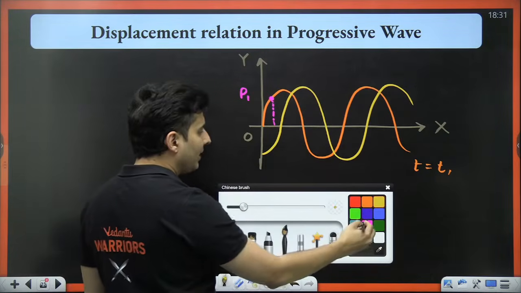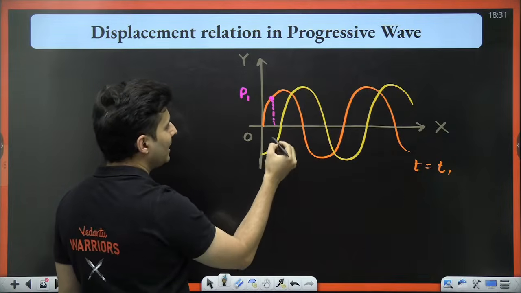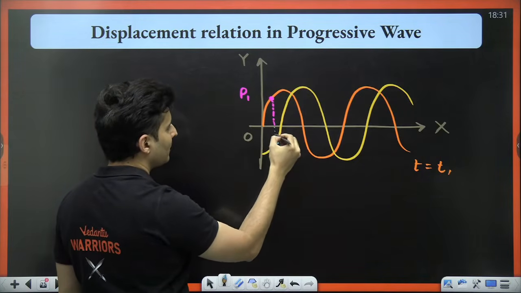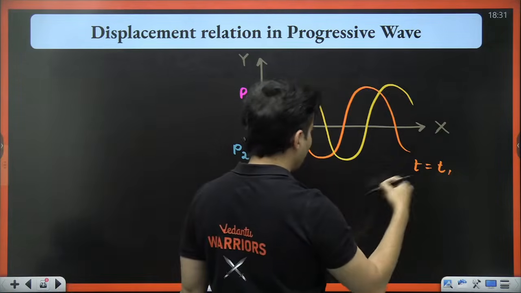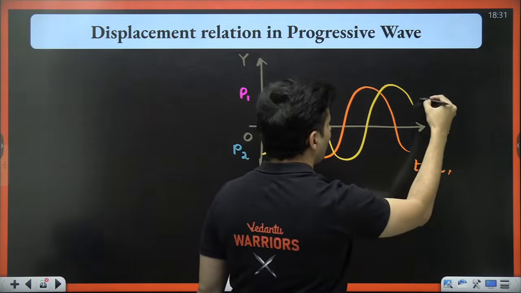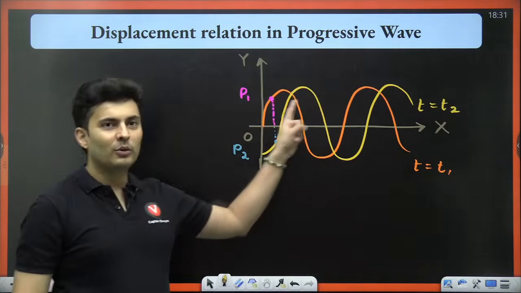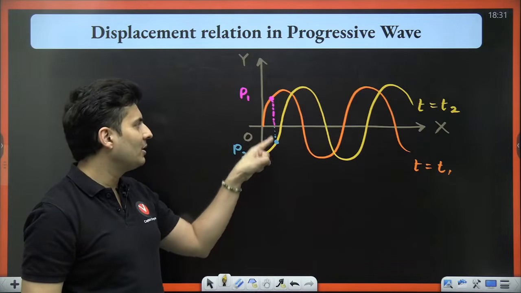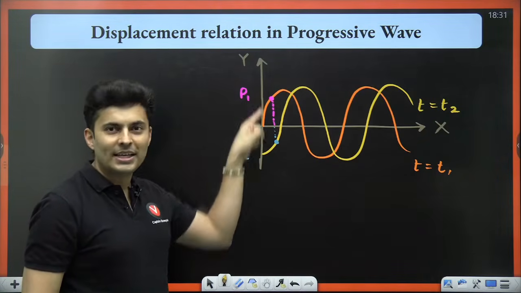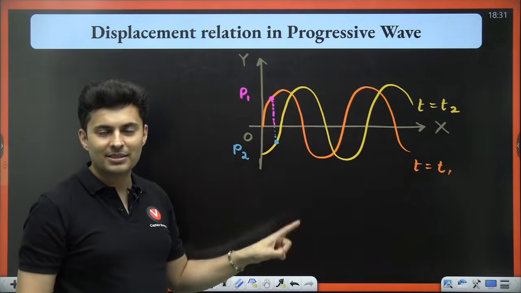Now, where is that same particle going to be? It will not be here. In fact, it will be here. This is that same position of that particle at time t is equal to t2. Do you see that? How many of you are able to see this? After some time, the position of the particle has changed. It will keep going up and down. It will keep traveling differently. At different times, it is at different places.